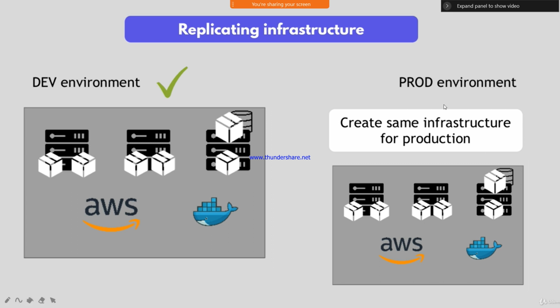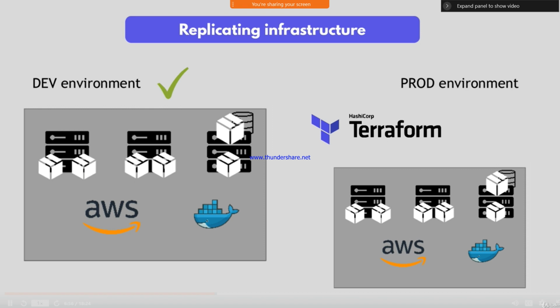So create the same infrastructure for production also. Whatever you did in the dev environment, the same work you are doing in the production environment also. That's why we set up Terraform. That is the best example, Terraform only.